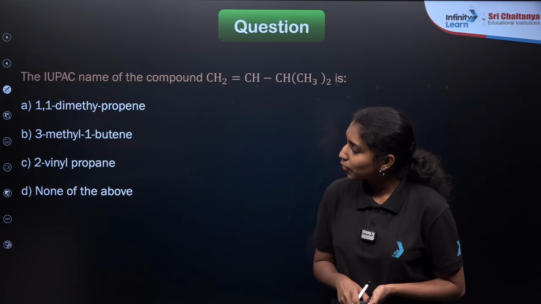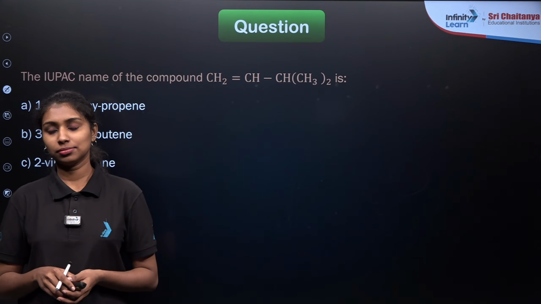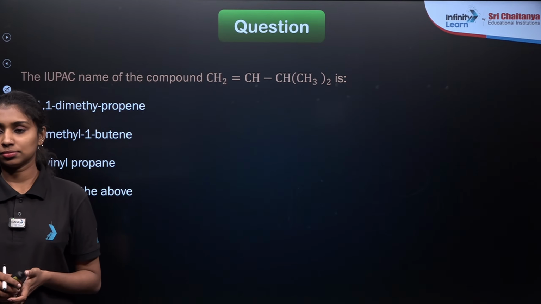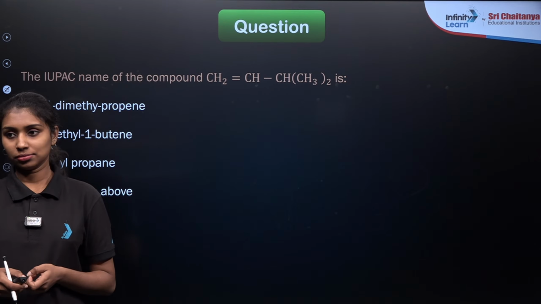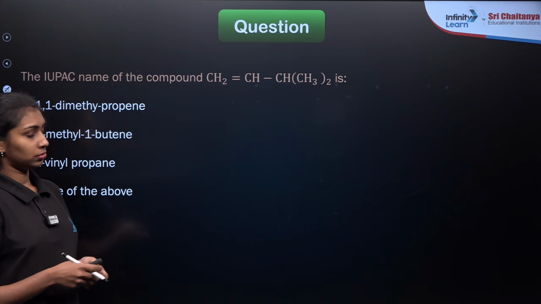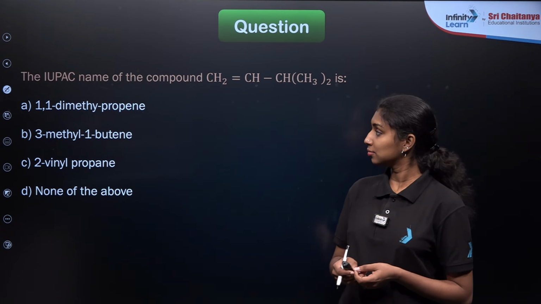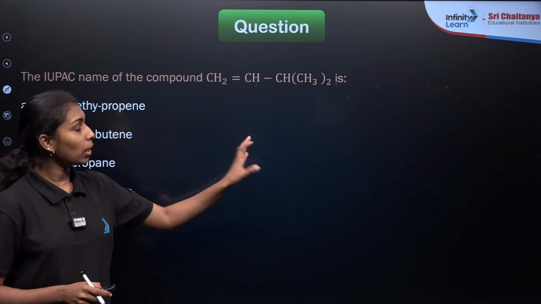So what will be the answer for this question? So first step, you need to identify the structural formula of this compound, right?